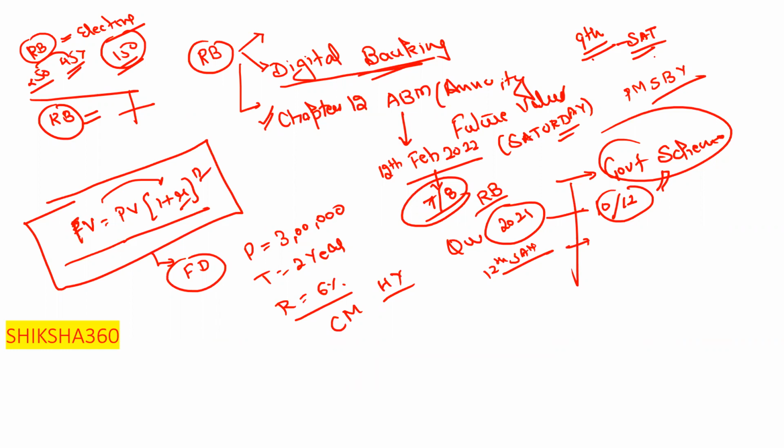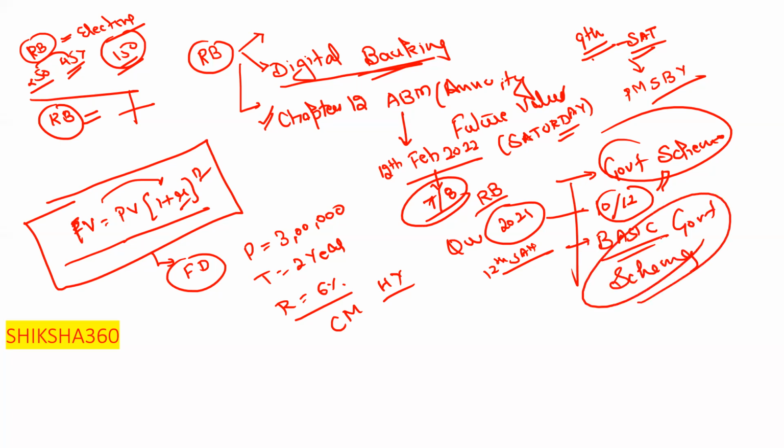So the pattern has totally changed, clear. But for the safer side, we will discuss some basic government schemes also. It is a very easy topic, and we have to cover it, so that if they ask any question from that, we are able to answer. Okay, now move to the next one. Retail banking: please listen carefully, because if we know how to cover our syllabus, you will definitely be able to score in the examination, clear. Last time, I will tell you, the student who scored the highest mark scored 76.